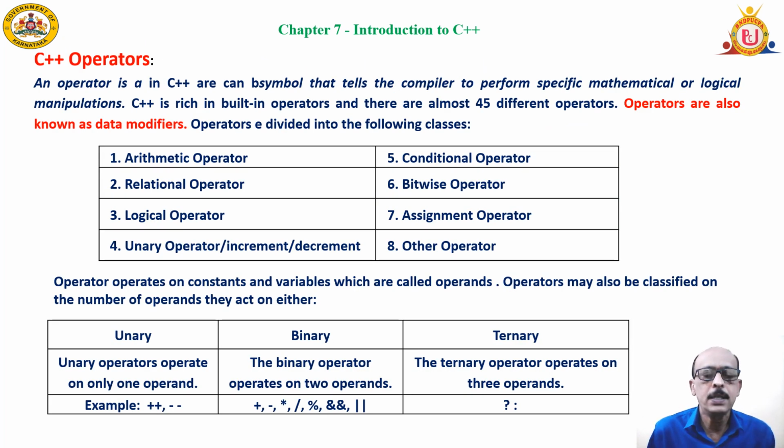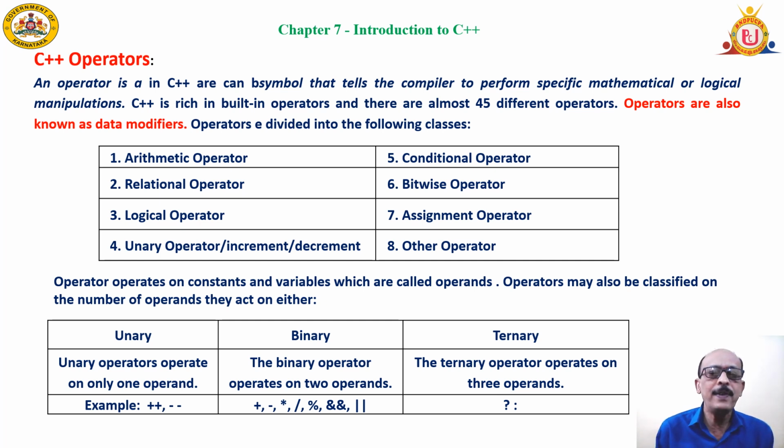C++ operators. An operator is a data modifier or data manipulator. Suppose you have a value 10 in location X. Just now we have seen variables are used to store data. X is a variable and 10 is the value stored in the memory. When you increase the value of X by 10, like X = X + 10, it changes to 20. It is like a modification of the data. Similarly, X = X * 10 multiplies the value of X by 10, and it changes to 100. So these are called operators.